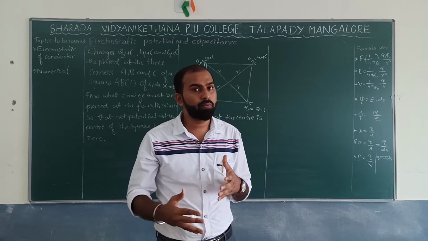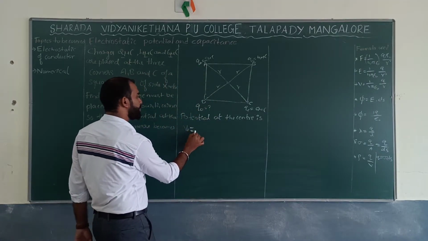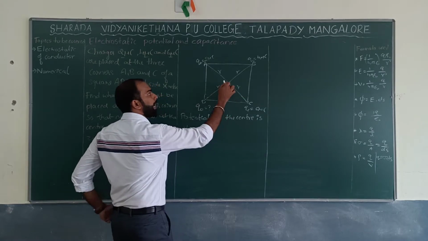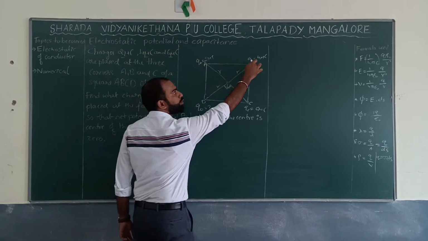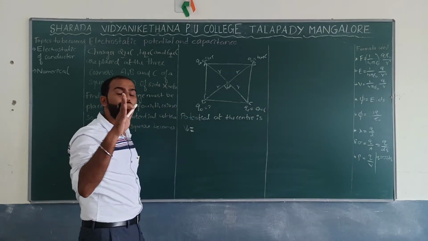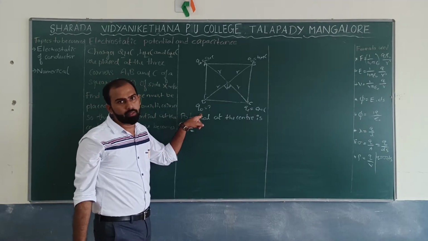It is the sum of all the charges, correct? So, your job is to find what should be the potential at this particular point due to charge QA, due to charge QB, due to charge QC, due to charge QD, so that we can get what charge we must keep at the point D over here.